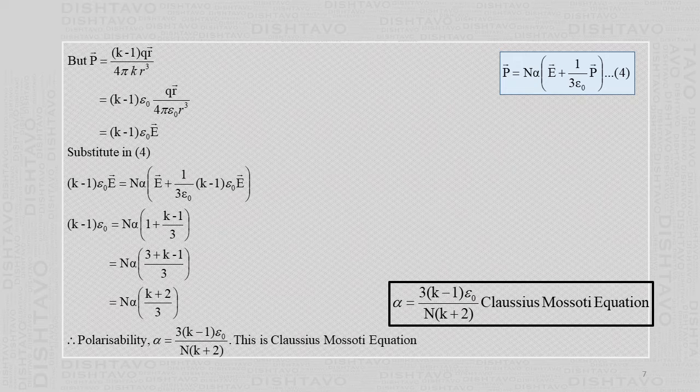So when you simplify this, you will get alpha equals 3 times K minus 1 epsilon 0 divided by n into K plus 2. And this equation, alpha equals 3(K minus 1) epsilon 0 by n(K plus 2), is called the Clausius-Mossotti equation.